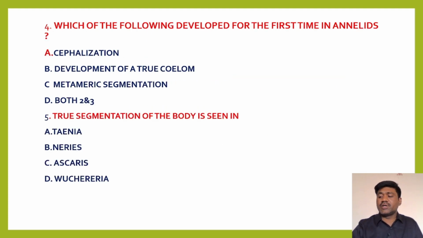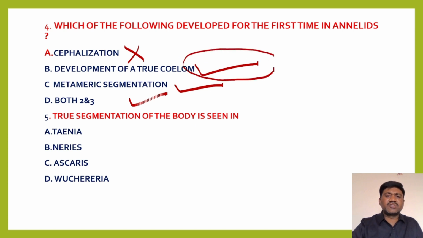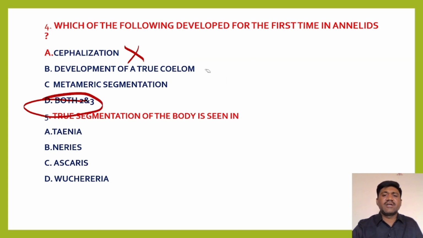Right. Next, which of the following developed for the first time in annelids? Cephalization, no. Development of a true coelom, yes. Metameric segmentation, yes. Both 2 and 3 is the correct option. True coelom developed for the first time in Annelida only. Before Annelida, in roundworms only pseudocoelom is there, right? But here we can observe the true coelom. And metameric segmentation we can also observe for the first time in Annelida only. So what is the correct option? D is the correct option. You have to remember all these general characteristics and unique characteristics, then you can answer these questions easily.